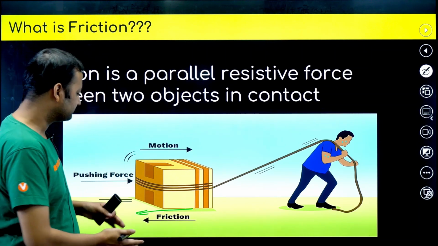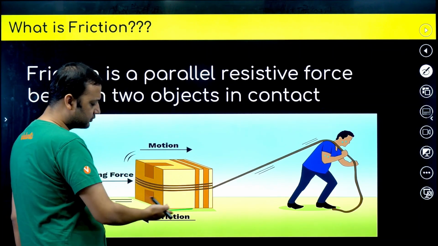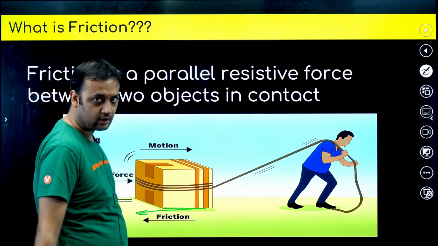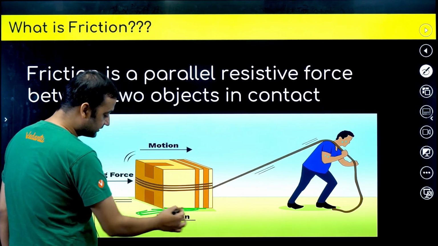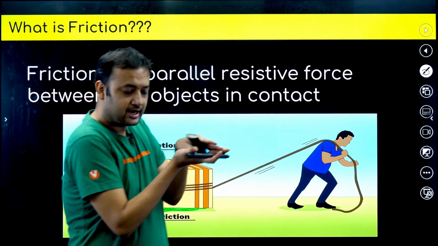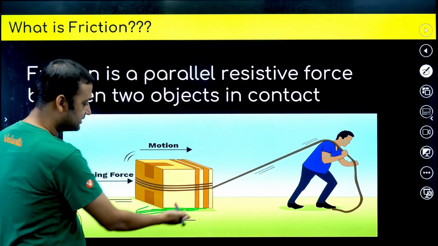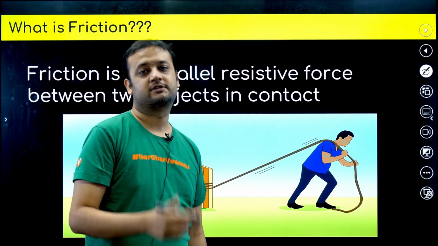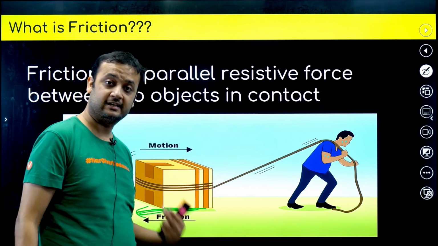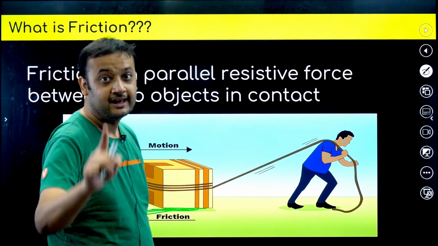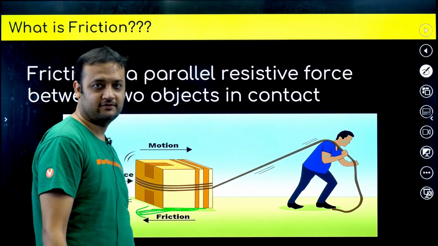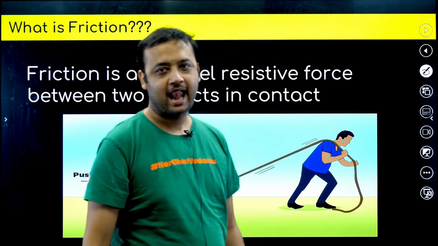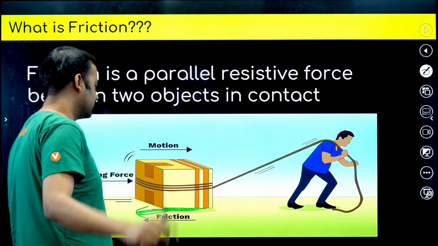So guys, what is friction? You can see there is a parallel force between these two surfaces. One surface is the bottom of the block and the other surface is the ground. So the force which exists parallel to these two surfaces is called friction. There is one more force between these two surfaces. Can you name it? Think. Yes, it's called normal reaction. If you thought it, great.